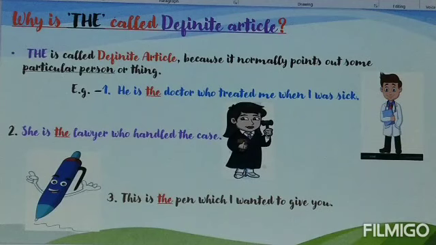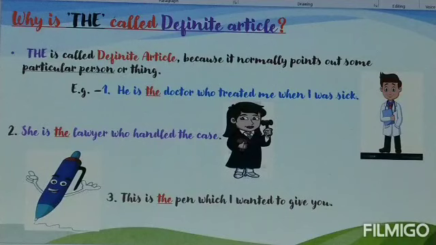Now tell me what is the difference between a doctor and the doctor. A doctor means any doctor. The doctor means a specific doctor. Here, in this particular sentence, my focus is on that particular doctor who treated me when I was sick, but not any other doctor. So, I am talking about a particular person. So, that's why I use the definite article. Now, look at the second example. She is the lawyer who handled the case. Here I am specifically talking about that particular lady or that particular person who handled the case. That's why I used the definite article.